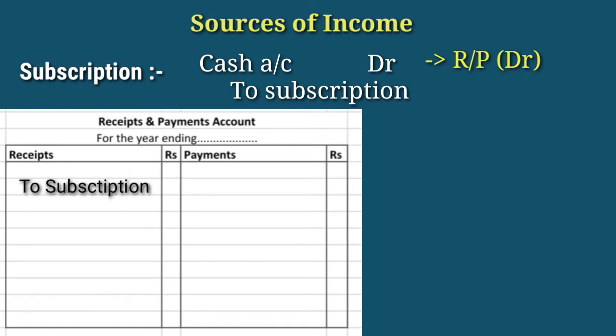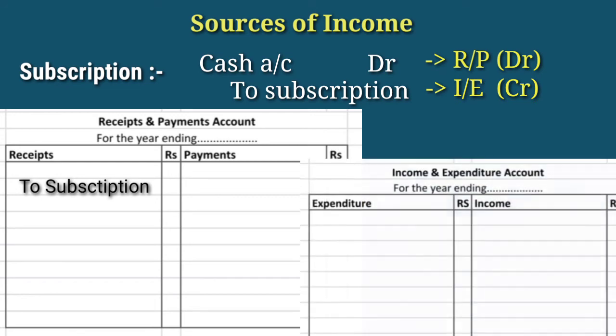We know at the time of preparing final accounts, the credit effect will reflect either liability or income, right? Sometimes the credit is coming as a liability or as an income. So this subscription is sometimes income or liability, right? In the case of a social club or society, subscription is an income nature or a source of income. So this subscription we will credit in the income and expenditure account.